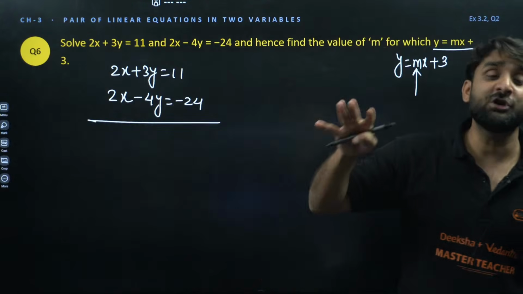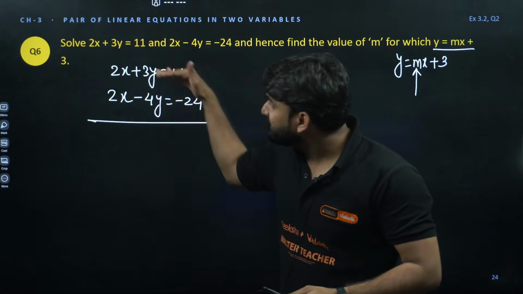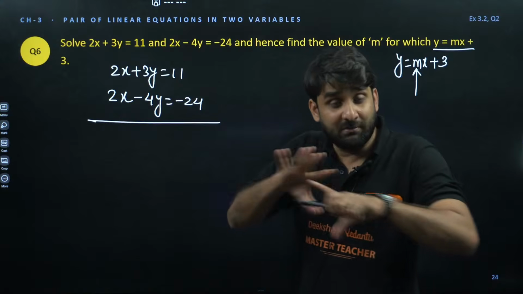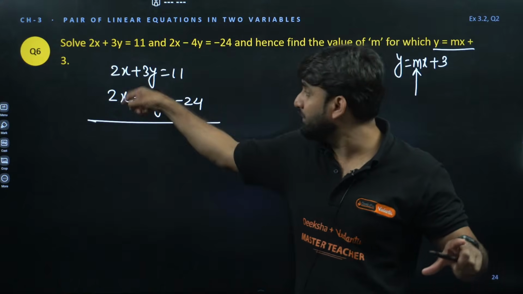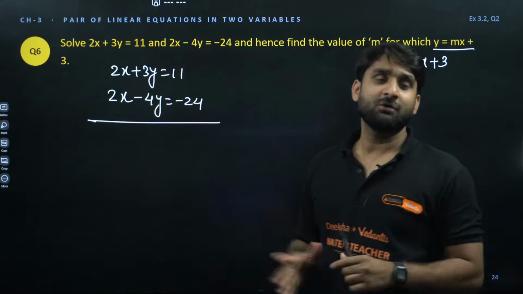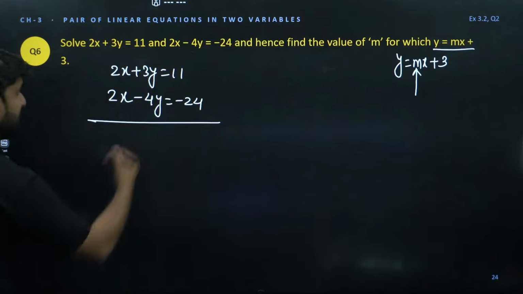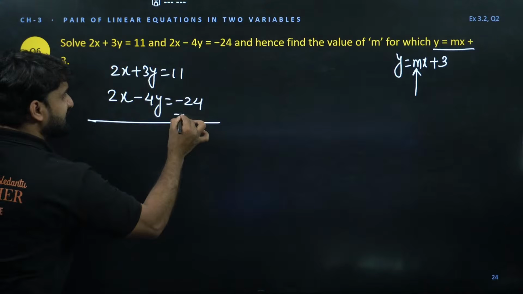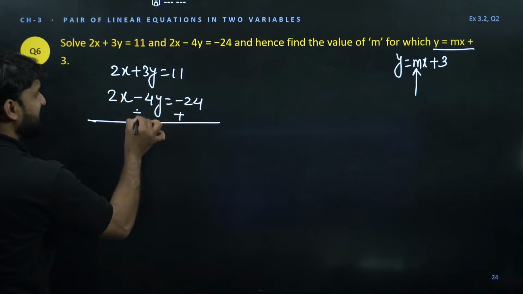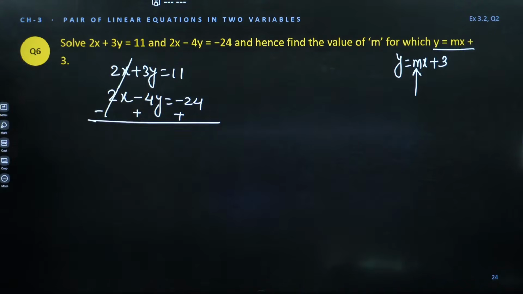If the coefficient of x is already identical and both are in positive form, so when we subtract both the equations, the x family will be cancelled, because they both have the same sign. This is positive, and coefficients are also identical. So let's subtract both the equations. On subtracting, you all know signs change, minus will become plus, plus will become minus, and here the plus will become minus, then only this will be cancelled.